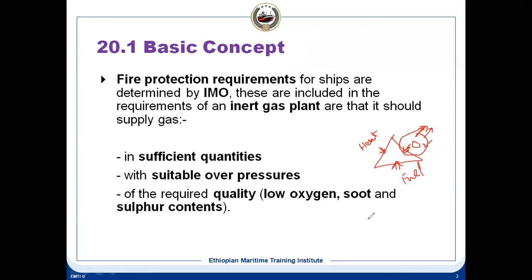And in flue gas, there will be soot that has to be removed also. And our flue gas is very highly corrosive. There are sulfur contents also, so that also has to be removed. It means we'll be using the flue gas for the inert gas system, but it has to be cool and clean. The temperature of the flue gas is very high. If we supply at that temperature, we are supplying heat, so there will be chances of fire. So it has to be cooled, cleaned, and then it should go to the tank.